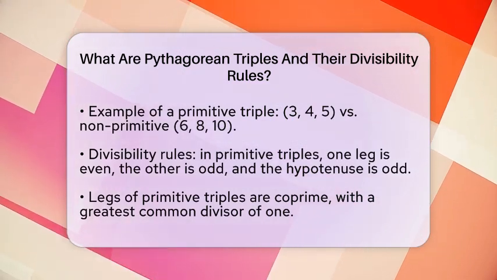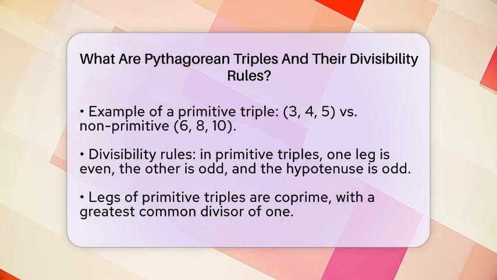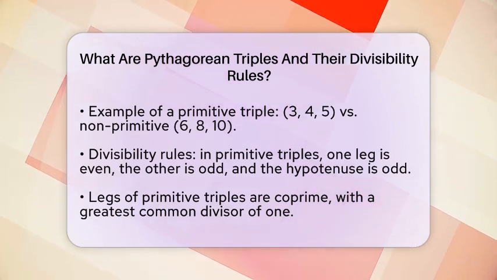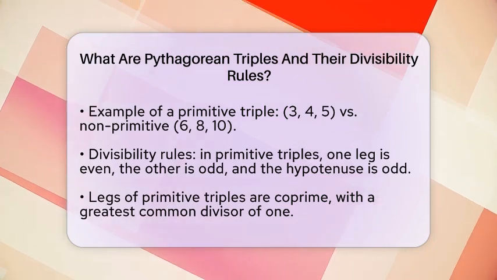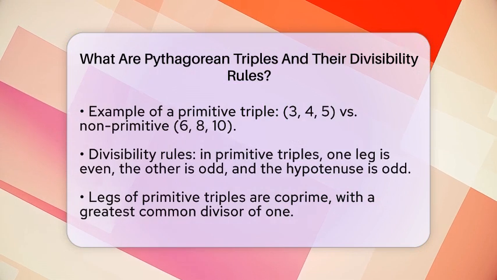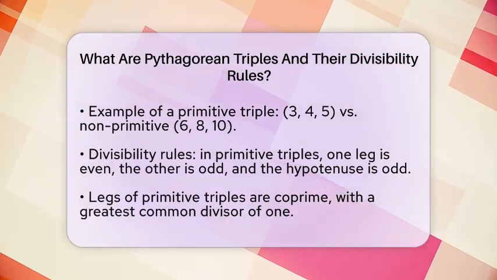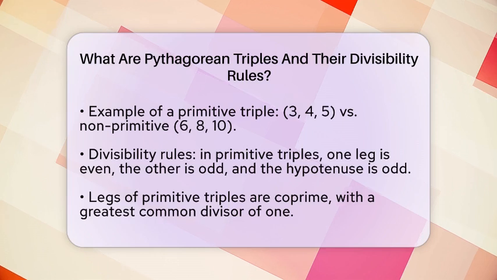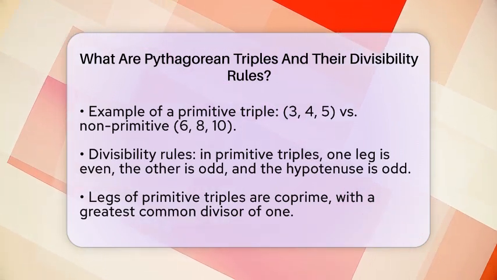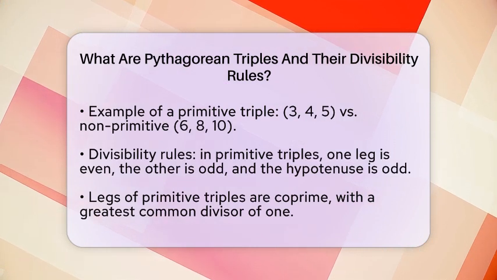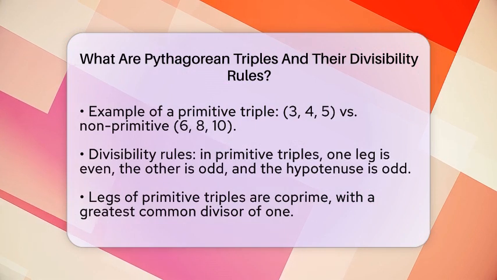When it comes to divisibility rules for Pythagorean triples, there are some interesting points to note. In any primitive Pythagorean triple, one of the legs, which are the shorter sides, is even while the other leg is odd. The hypotenuse is always odd. This pattern helps ensure that the triple remains primitive. Additionally, in primitive triples, the two legs are coprime, meaning they do not share any common divisor. Their greatest common divisor is 1.